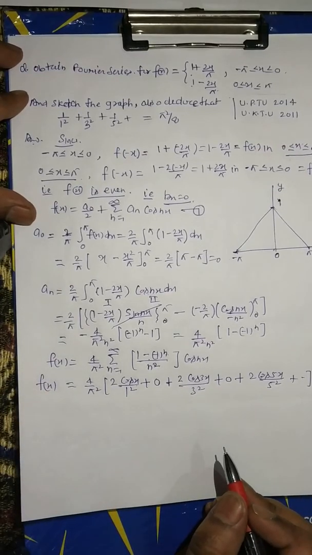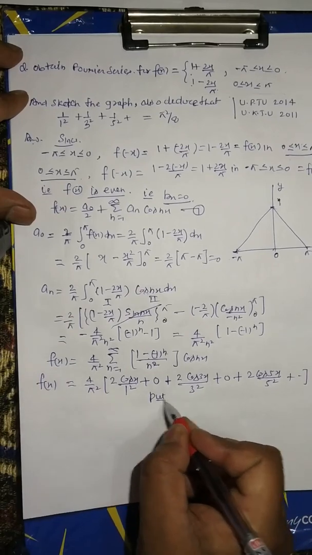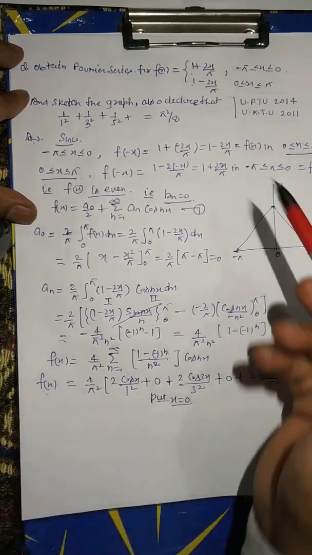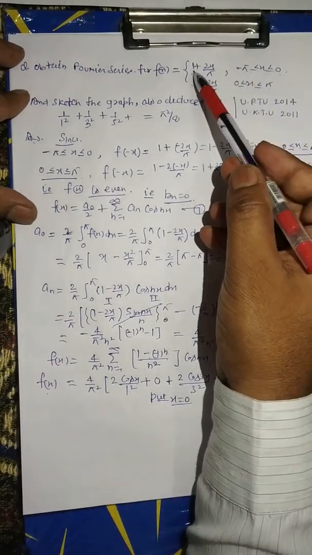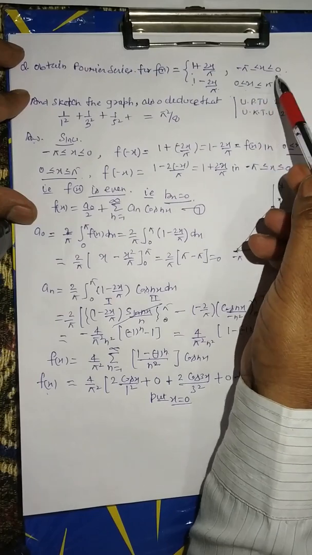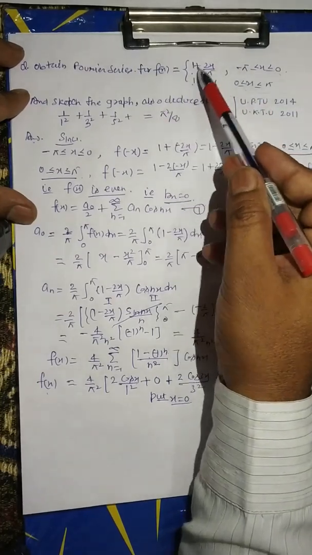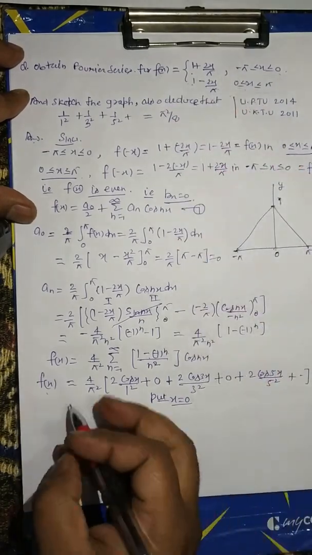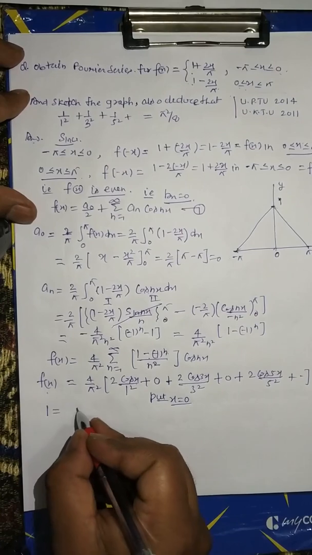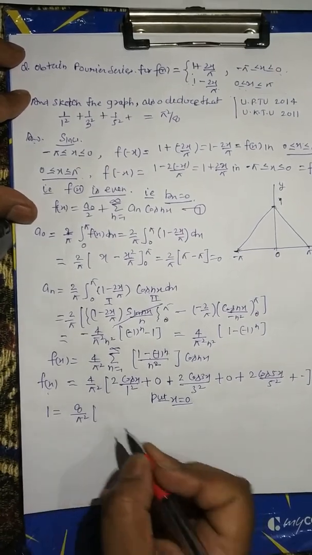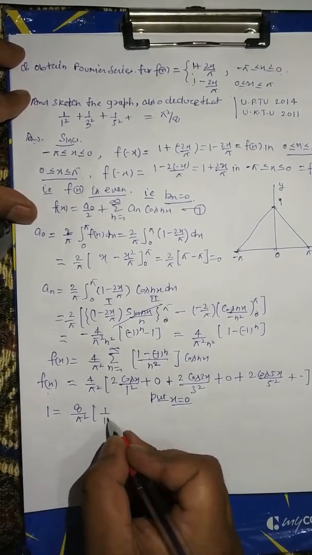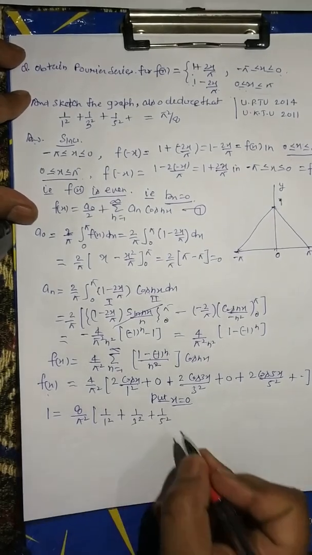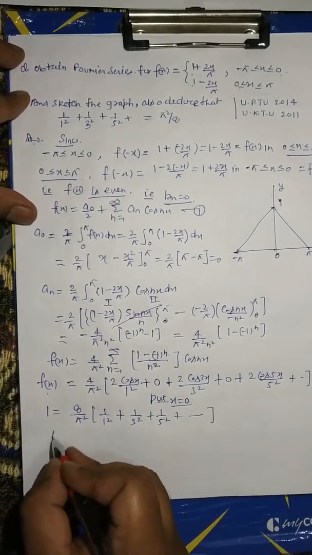Now put x equal to 0 in our equation. Then f(0) equals 1 in both cases. So 1 is equal to 8 upon pi square, cos 0 equal to 1, times 1 upon 1 square plus 1 upon 3 square plus 1 upon 5 square plus up to dot. This is equal to pi square by 8.